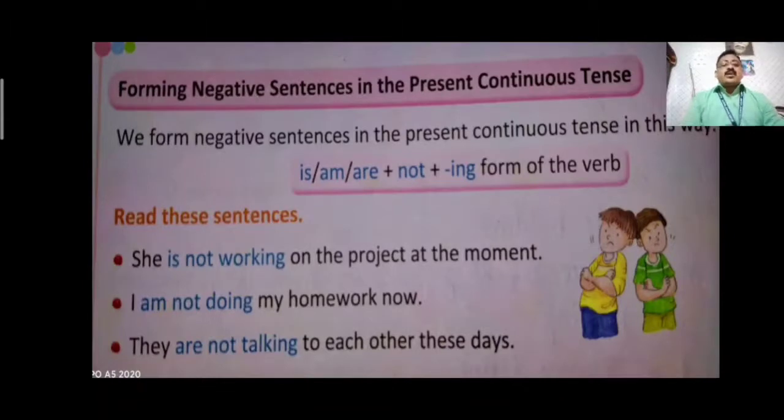They are not talking to each other these days. So she is a singular subject, so is not working. I am not doing. They, plural pronoun, are not talking. In each of the three sentences you can see the verbs working, doing and talking are having not with them. So when we add not to the verb, it changes into a negative sentence.